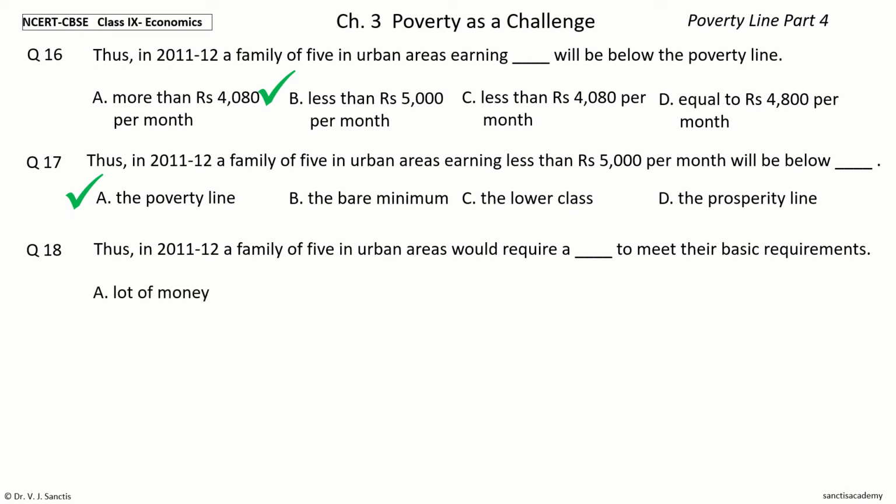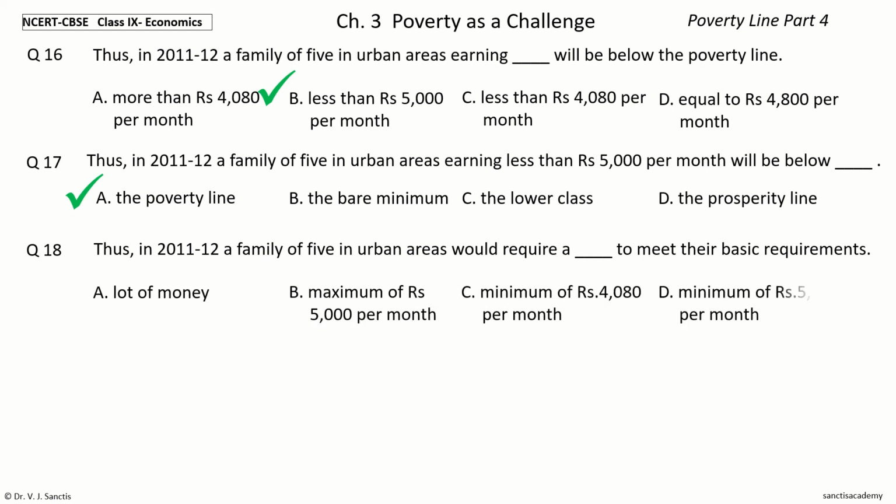The options are lot of money, maximum of rupees 5,000 per month, minimum of rupees 4,080 per month, minimum of rupees 5,000 per month. Your time to choose. And the answer is minimum of rupees 5,000 per month. So, thus, in 2011-12, a family of 5 in urban areas would require a minimum of rupees 5,000 per month to meet their basic requirements.